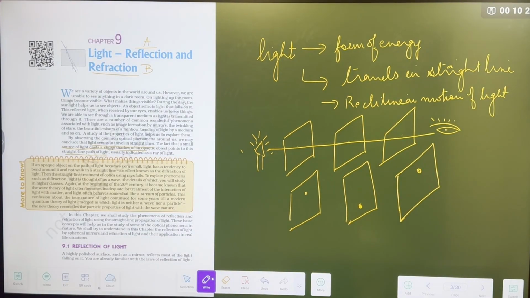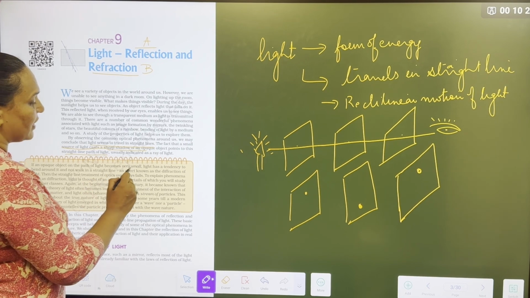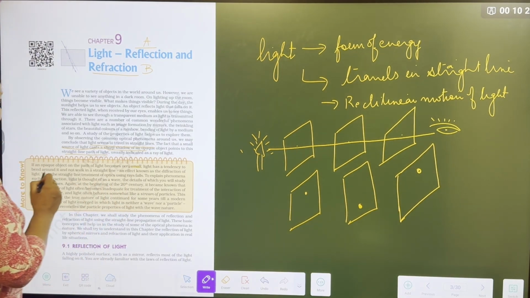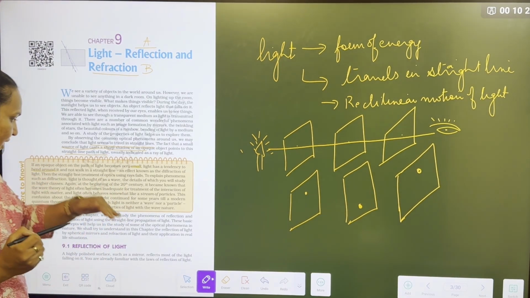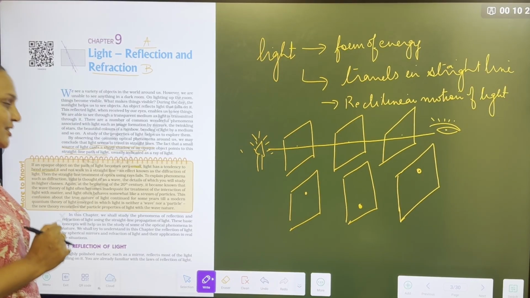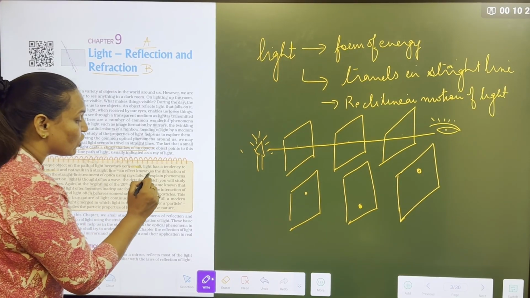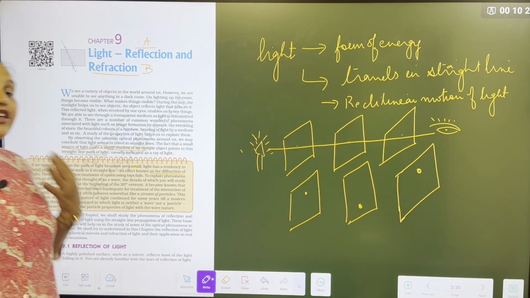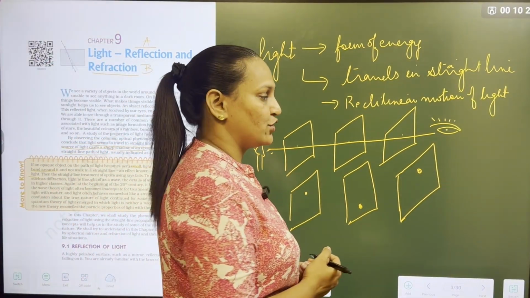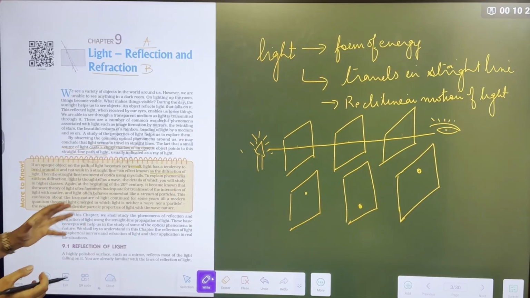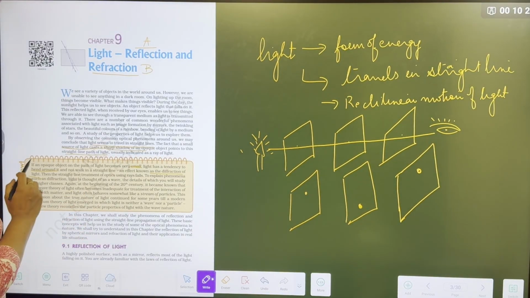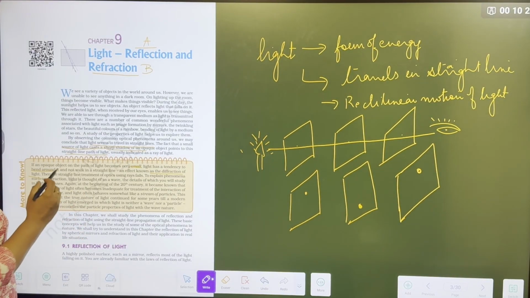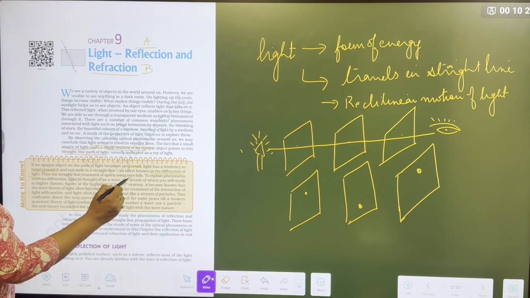Next, what we have to remember: if an opaque object on the path of light becomes very small, light has a tendency to bend around, not walk in a straight line. That is known as the diffraction of light. Till now we always talked about light travelling in a straight line, but here they are saying light can bend, and what is that called? Diffraction.